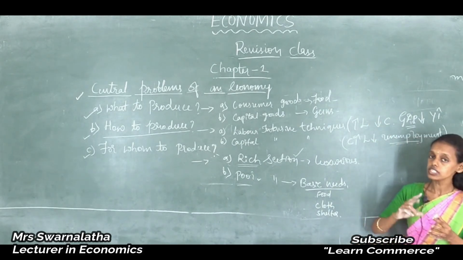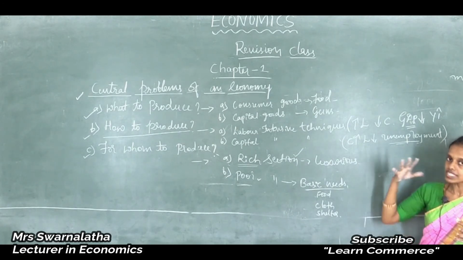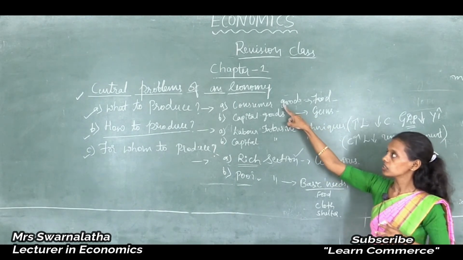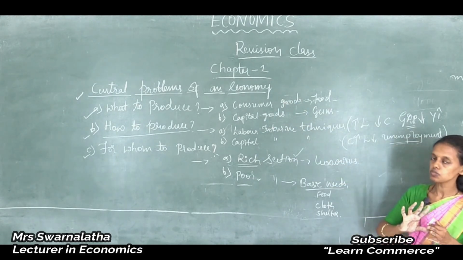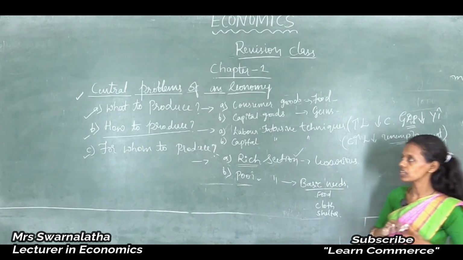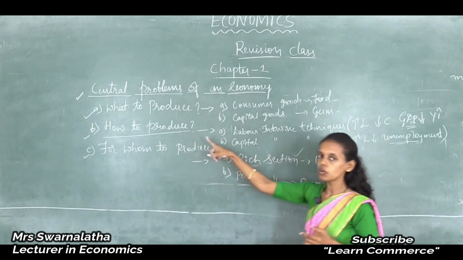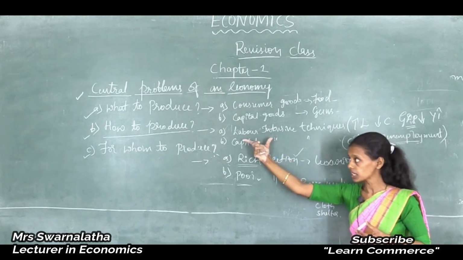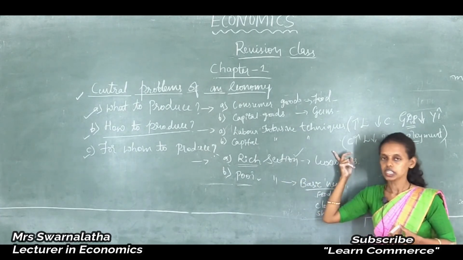This question will be solved only with the help of the economic situation. By seeing the economic situation, it is better to take the decision whether to produce consumer goods or capital goods. This problem arises in every economy, whether developed, underdeveloped or less developed. The second main problem arising out of production is how to produce, whether to produce the goods with the help of labor intensive technology or capital intensive technology.